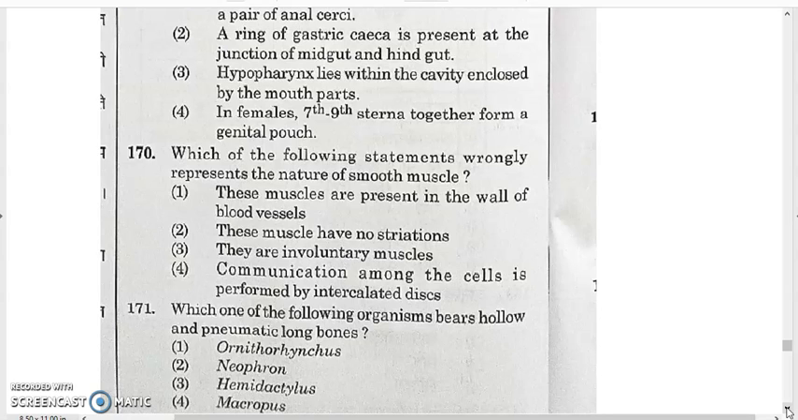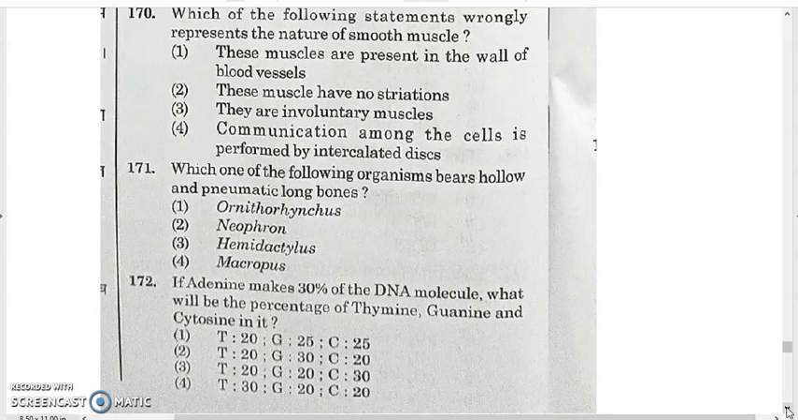So for 170, it will be 4. These muscles are present in the wall of the blood vessel, this is correct. These muscles have no striation, also correct. Yes, they do not contain any striation, and they are involuntary muscles. And in option 4, communication among the cells is performed by intercalated discs, which is wrong. So the answer will be option 4.